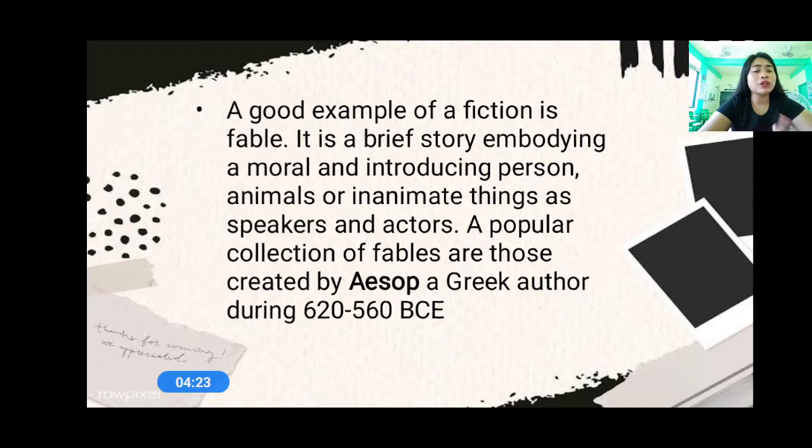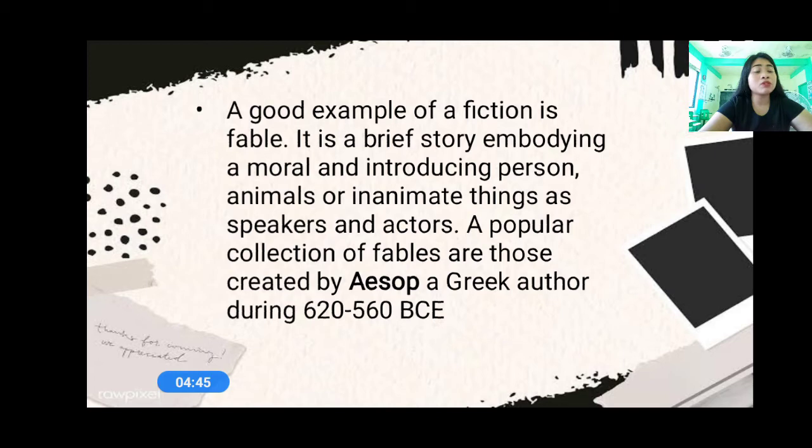Now, a popular collection of fables are those created by Aesop, a Greek author during 620 to 560 BCE. So, who is Aesop? A popular Greek author during 620 to 560 BCE.